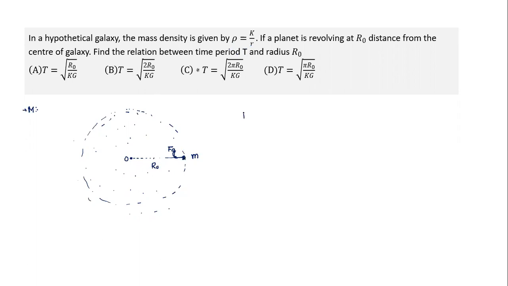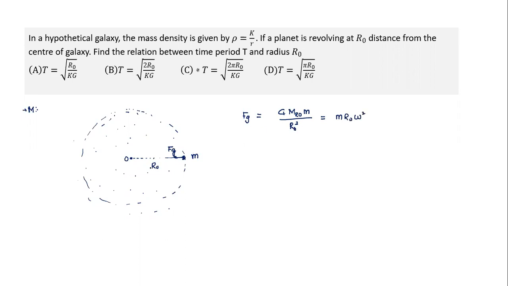And what would the force be? This is simply based on gravitational force of attraction. It will be equal to G times the mass contained within radius r naught, that is the mass of the galaxy we need to take, into the mass of the satellite, divided by the square of the distance from the hypothetical center here. And this will be equal to m r naught omega square. So the only challenge here is calculation.